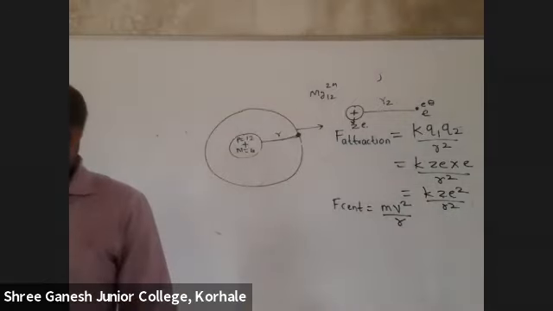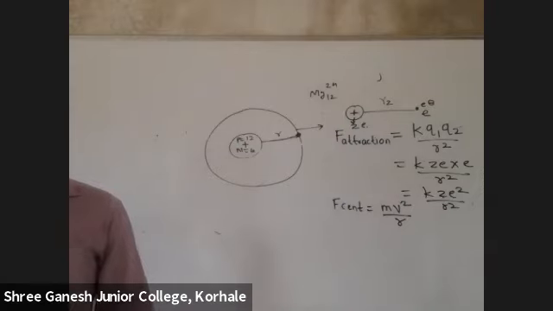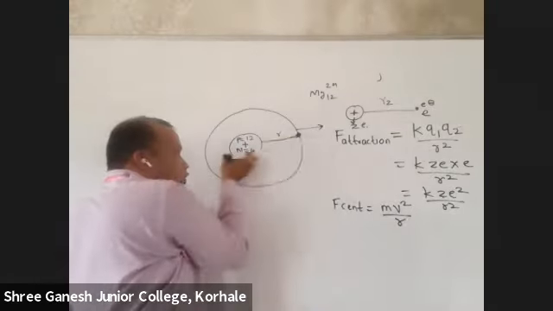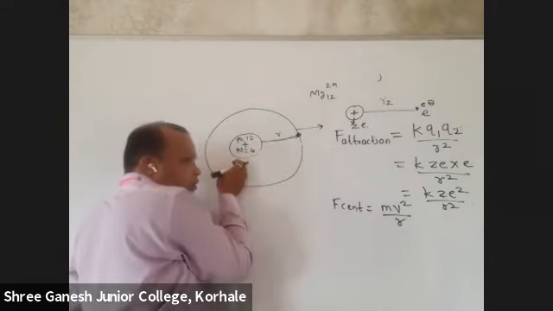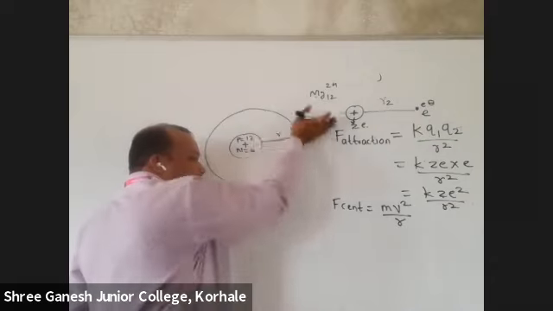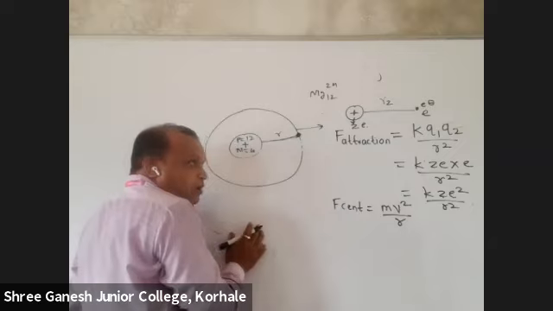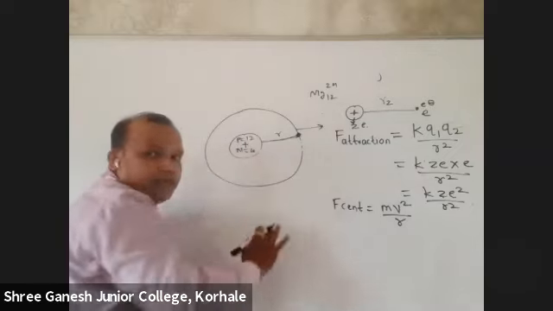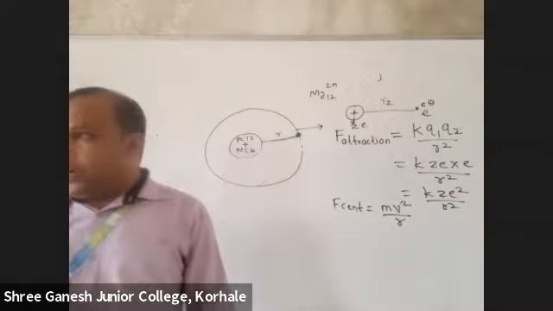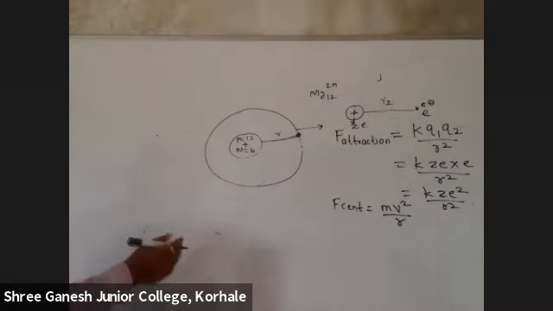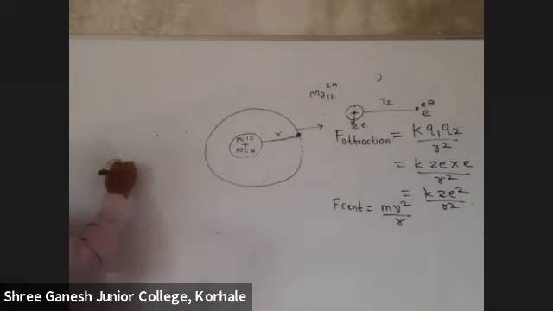So the electron should revolve in this particular orbit. For that, force of attraction and centrifugal force should be balanced. Are you getting what I am saying? The electron is pulled inside because of the electrostatic force of attraction, and it is thrown out because of the centrifugal force. When these both forces are balanced, then it will move like this. Are you getting it? Yes. So these two forces will be balanced. Which two forces? Force of attraction should be balanced with centrifugal force. Okay, this much you write down fast.